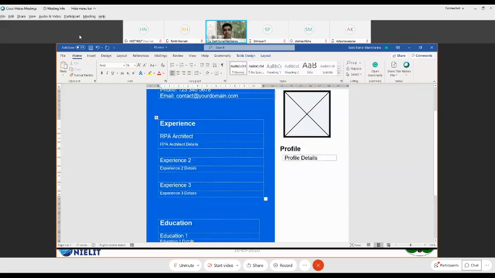Experience 2 details is a different marker, and experience 2 is a different marker. So how do we go about it? The easiest way is first replace this fellow, then replace the experience 2. The larger string is what you identify first, replace that, and then identify the smaller string. So that will be an easier way to go about it.